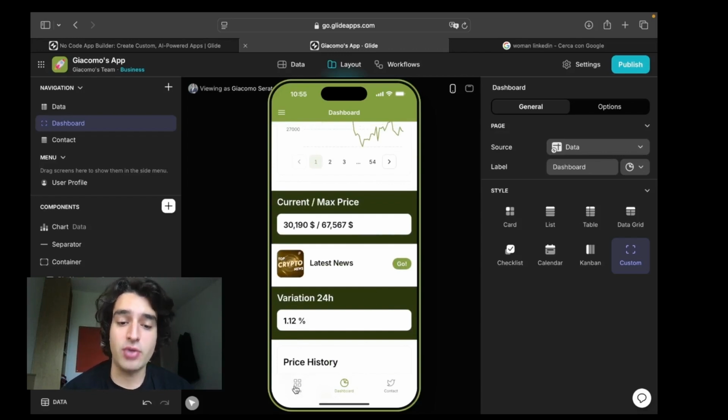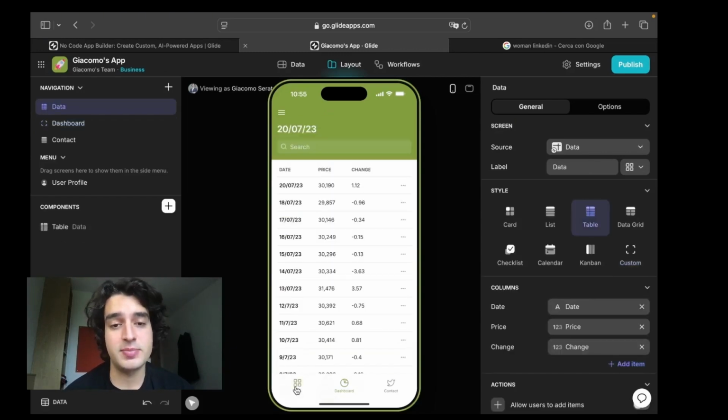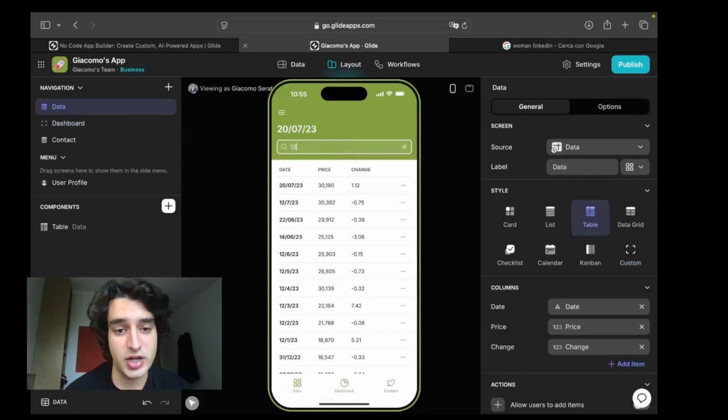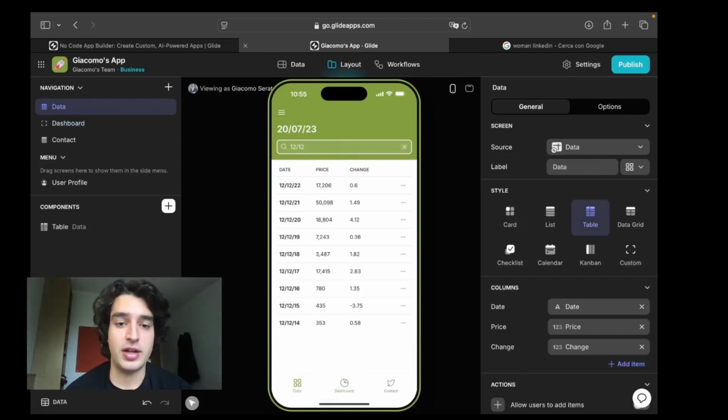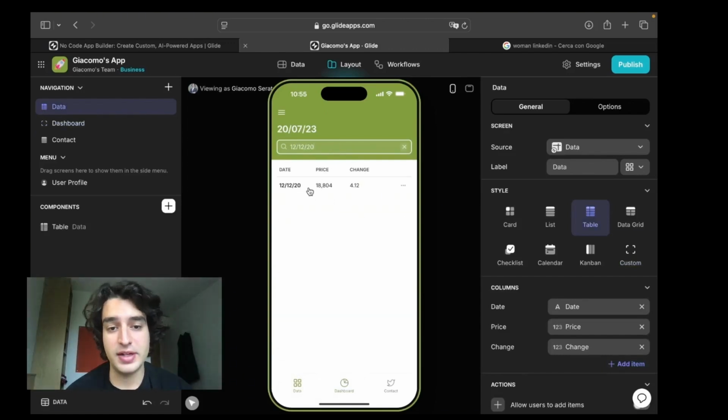You can go on the raw data. If you want to select a very specific day, you can go on the search bar, select the exact day you want to check the price of. You're just gonna put the date in, and you will see it right there. This is the full thing.